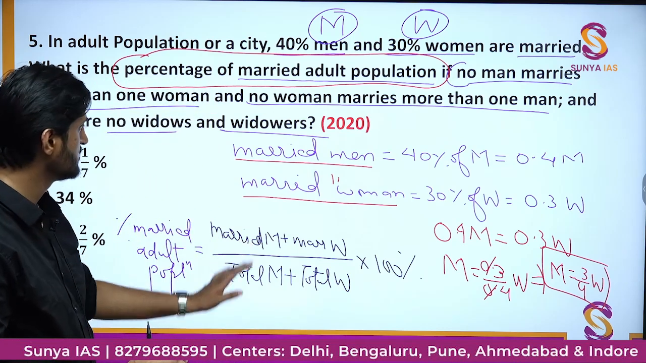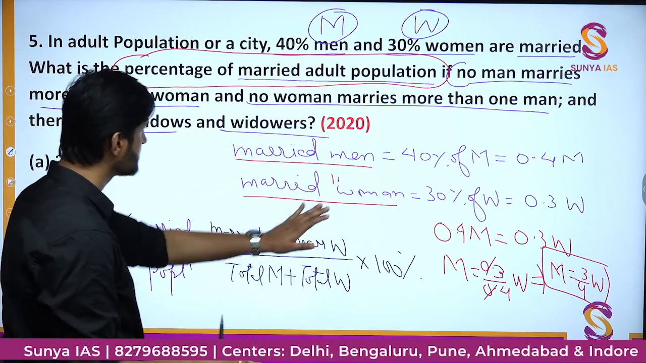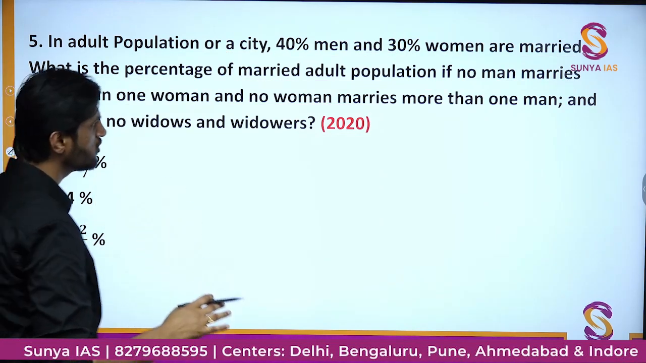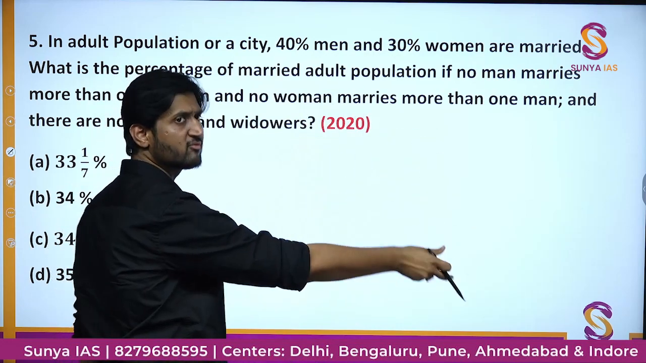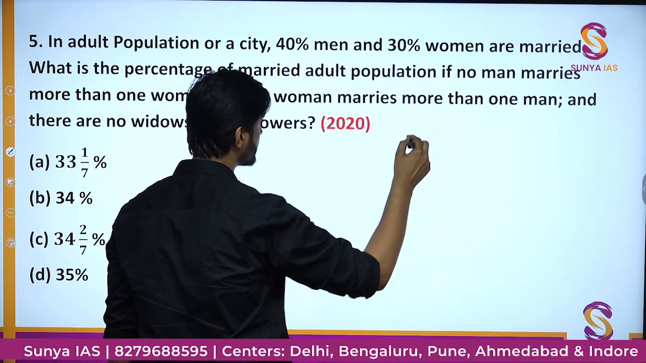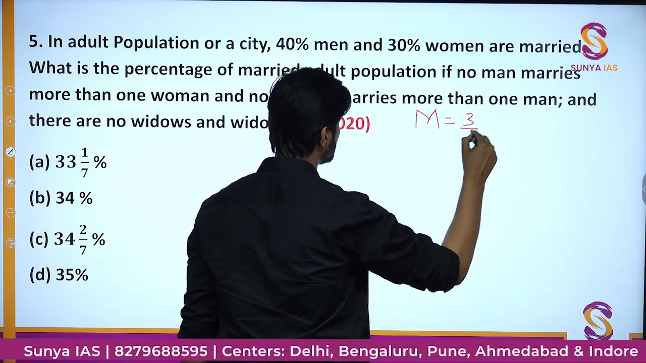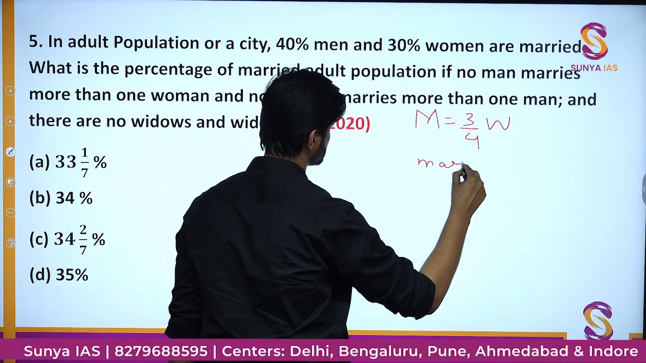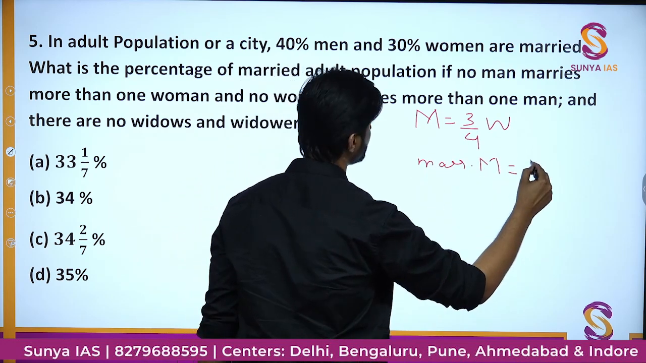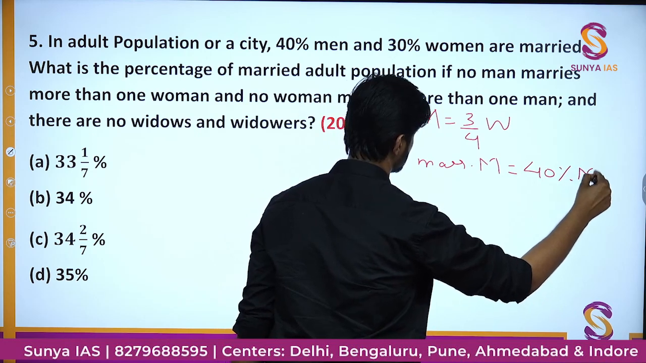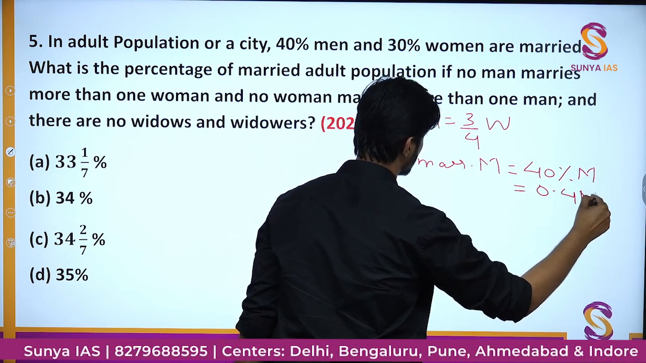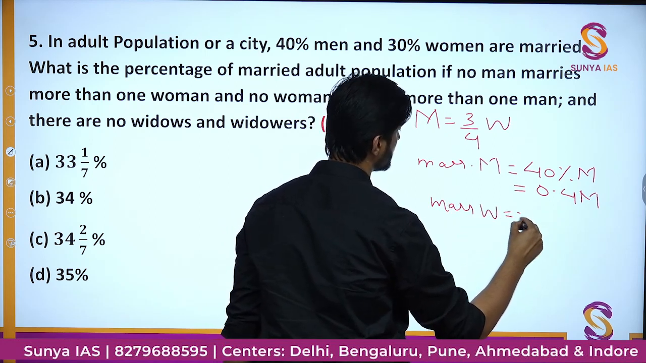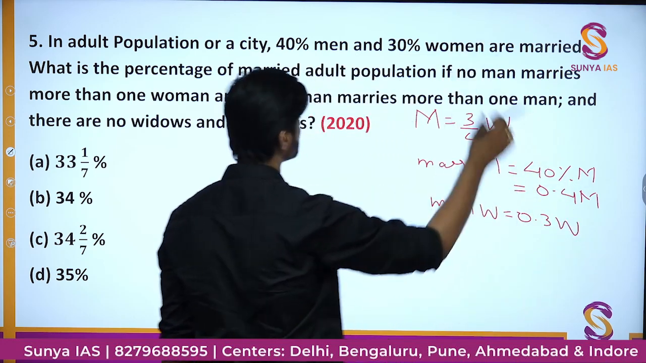Now I'll put the values, and so let me clear some space here. Since the screen is clear, I'll just write down the basic one or two things which we derived earlier. We derived one relation, men is 3/4 of women. This is one thing we got. The number of married men is equal to 40% of M, let's write it 0.4 M. And the number of married women is nothing but 0.3 W, that is 30% of W.